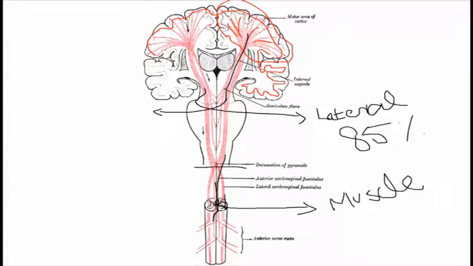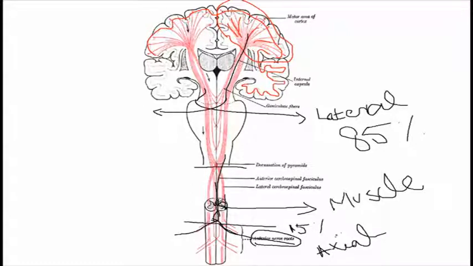is moving downward, and it decussates here. As you can see, it is moving anteriorly and decussates here. So as you can see, they divide in this region. This is what is called the anterior corticospinal tract, and it forms 15% of the body innervation, which supplies the axial skeleton or the spinal muscles. So this is an overview of the corticospinal tracts.